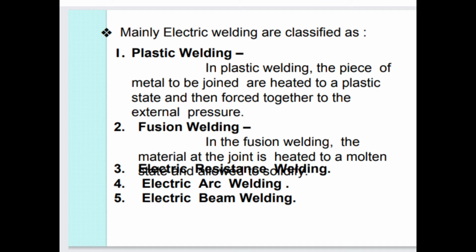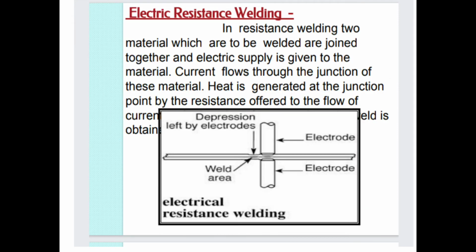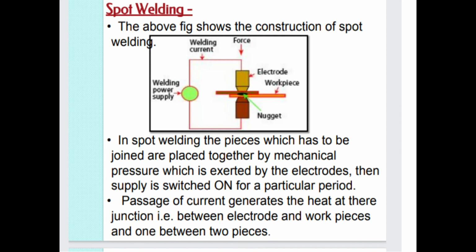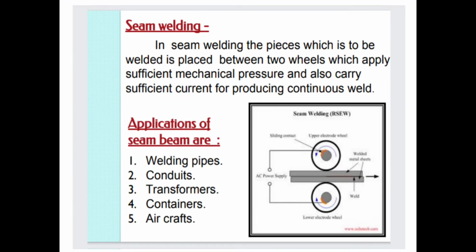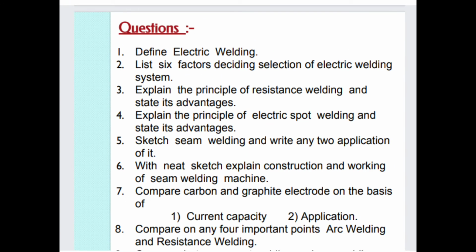Classification of electric welding means electric welding are classified as. Then the types of electric welding. Electric resistance welding. It is the first type of electric welding. Then the types of electric resistance welding and the spot welding machines, seam welding, advantages and disadvantages of electric resistance welding, and these are the questions depends on these. So these questions are important and asks mainly on this topic.